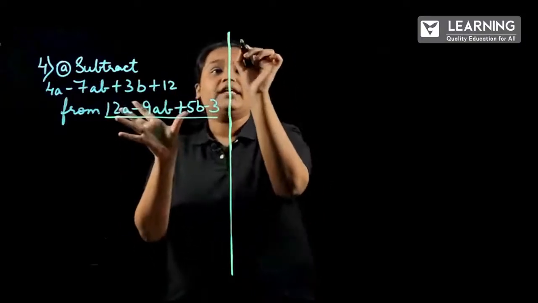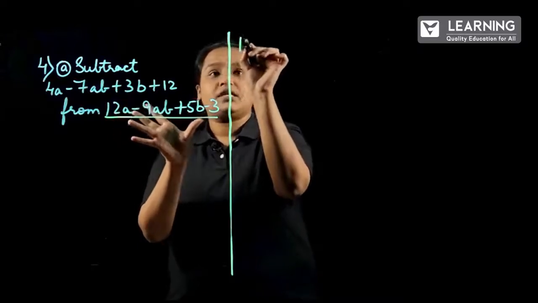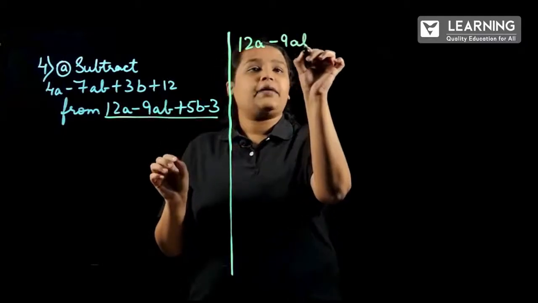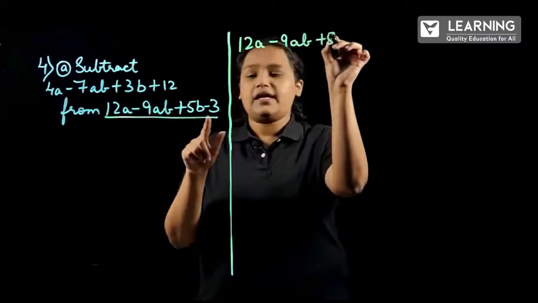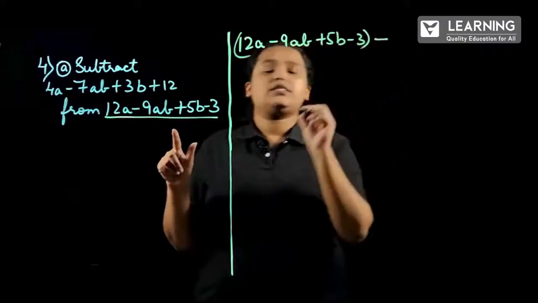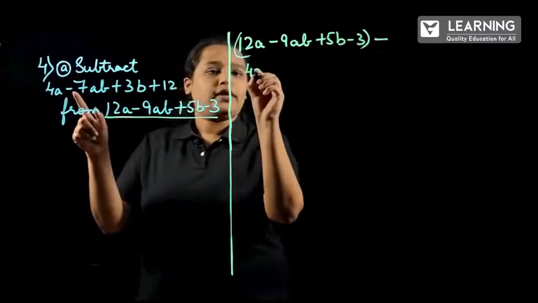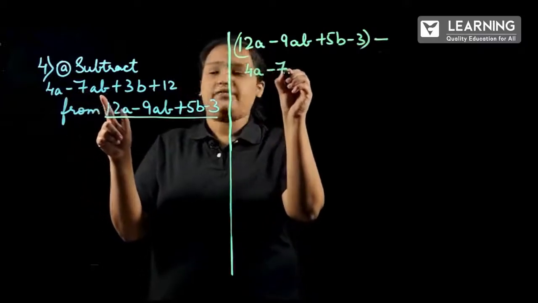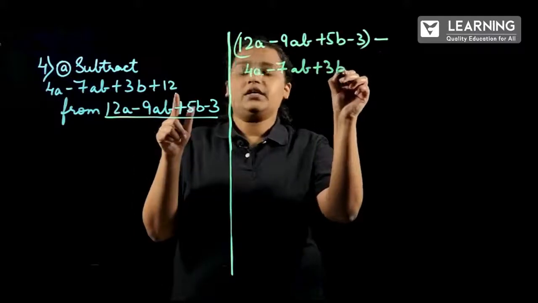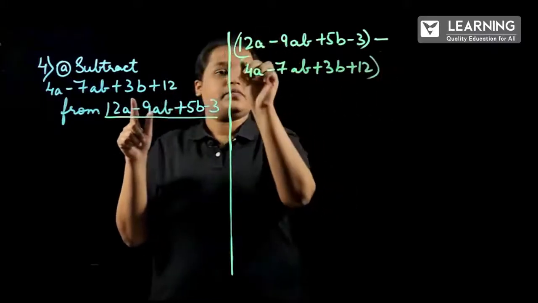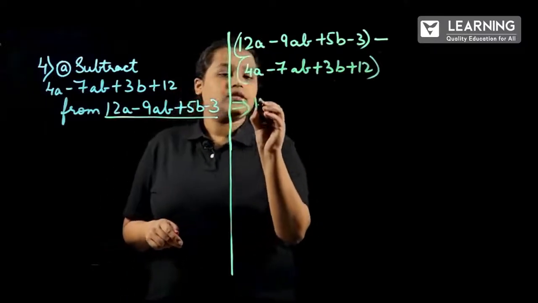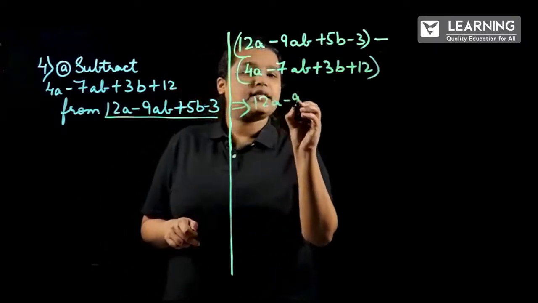So, I will be writing the second polynomial first, 12a minus 9ab plus 5b minus 3, minus 4a minus 7ab plus 3b plus 12. Correct? So, the next step will become 12a minus 9ab